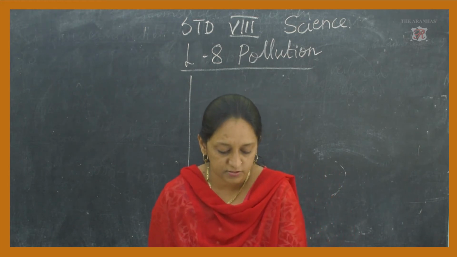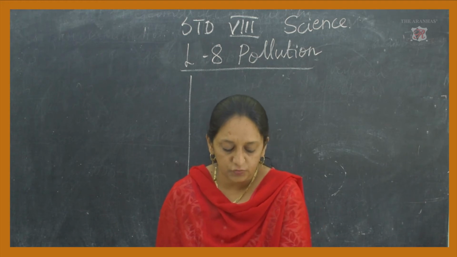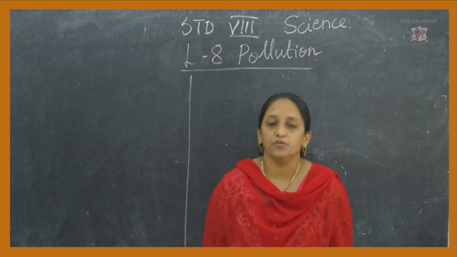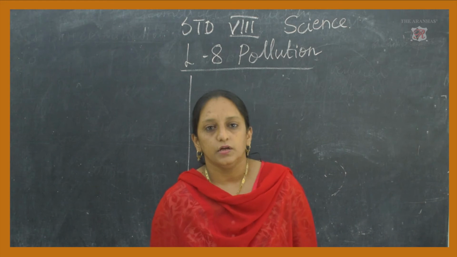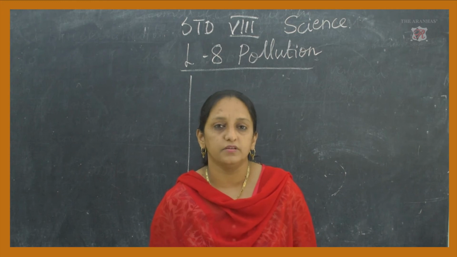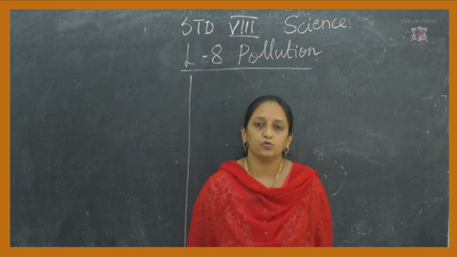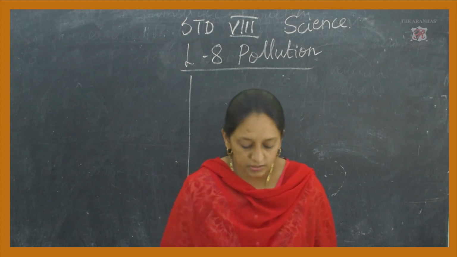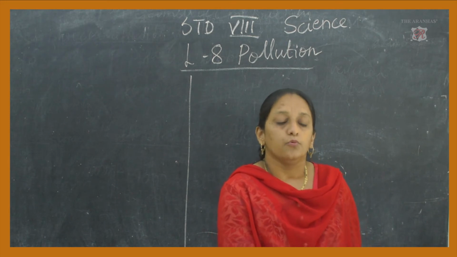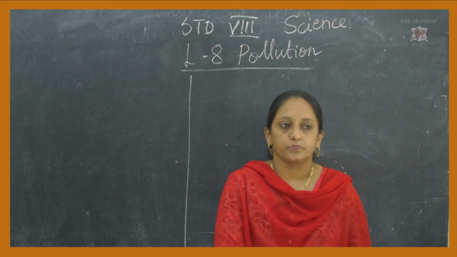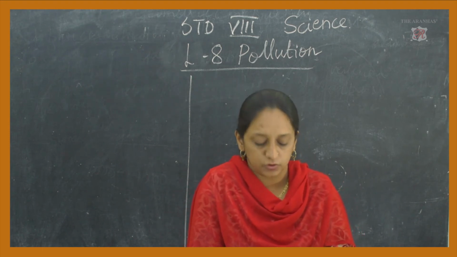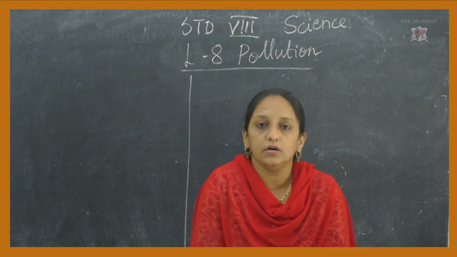What are the reasons for depletion in soil fertility? Why is the soil becoming infertile? Because of deforestation, because trees are being cut down. That is the main reason for depletion in soil fertility. Or overgrazing of animals like cows, buffaloes, goats, they are left to graze in the fields. They eat the grass and plants from the fields. That also causes soil erosion. Or poor quality of soil management, or management of soil is not done properly, and because of that the upper layer of soil becomes loose, and that causes soil erosion to a large extent.